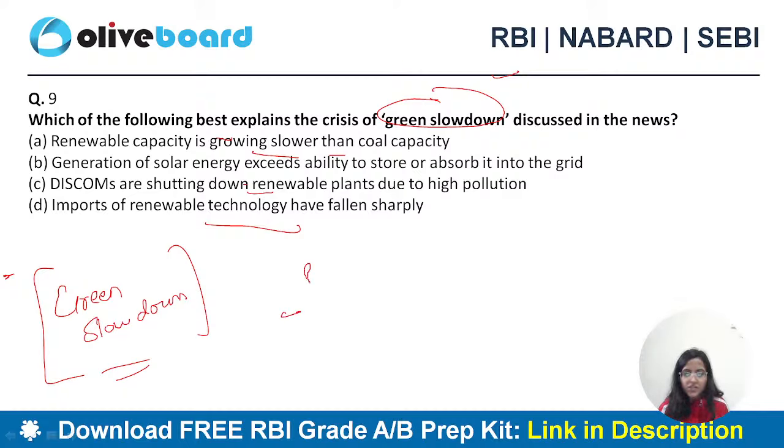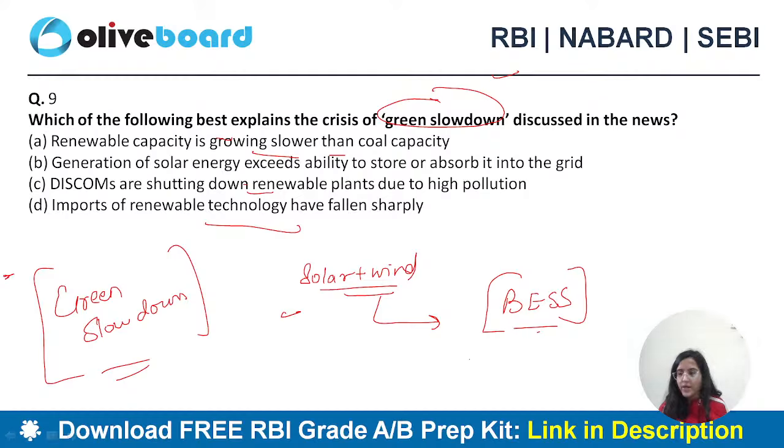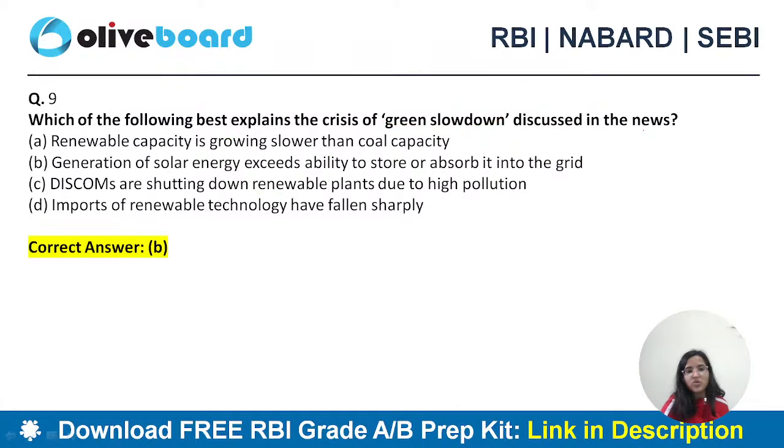We are generating a good amount of solar and wind energy. The capacity is good, but the problem is with the battery energy storage system. You are not able to store it, and that is why we are selling it at a cheaper rate. So the answer is B: generation of solar energy exceeds ability to store or absorb it.